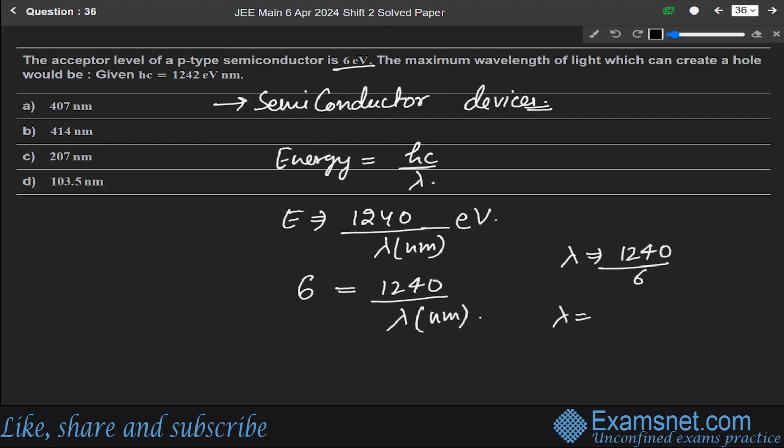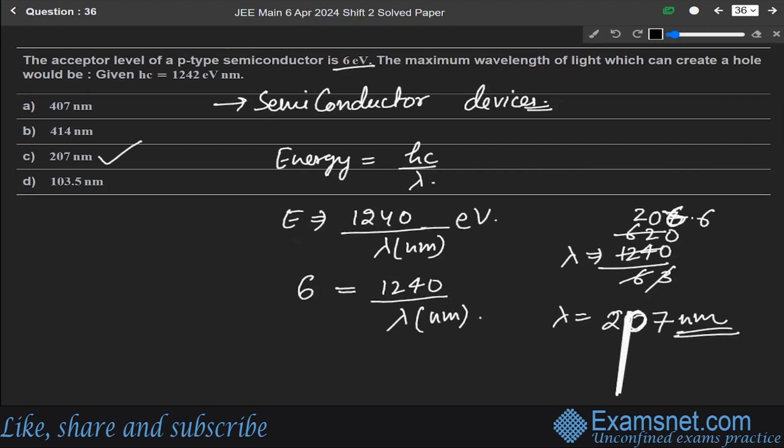So lambda will be equal to 2 3s are 6, 2 6s are 12, 2 2s are 4, 0, 3 2s are 6, 3 7s, 3 6s are 18, and 19, 20, 3 6s means 207. Okay. 207 nanometer. Option C is the correct answer.